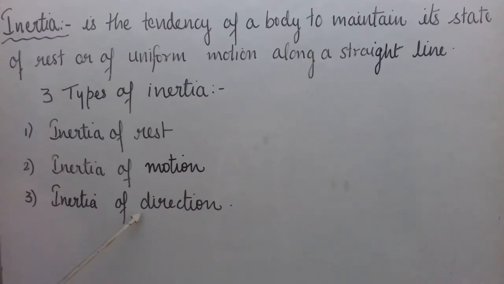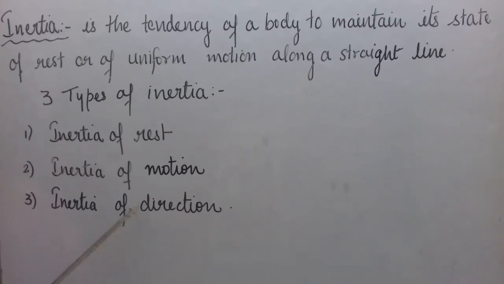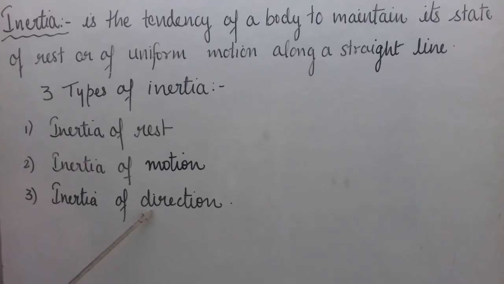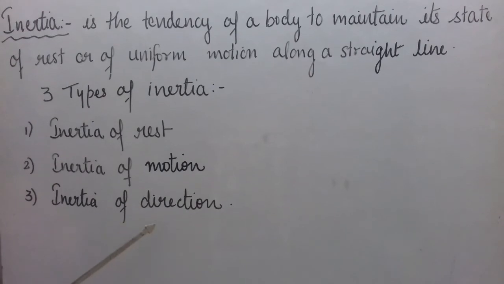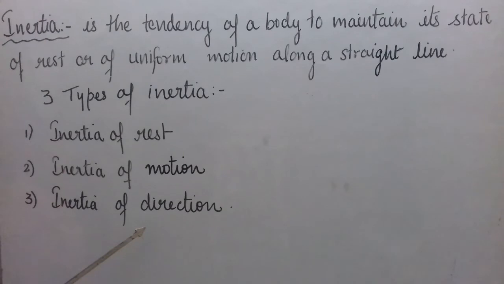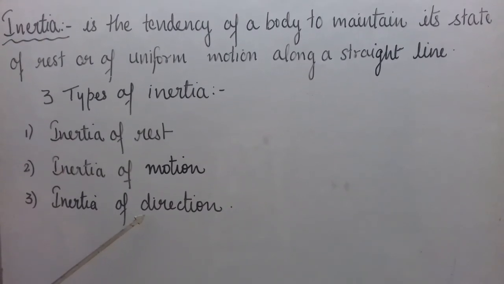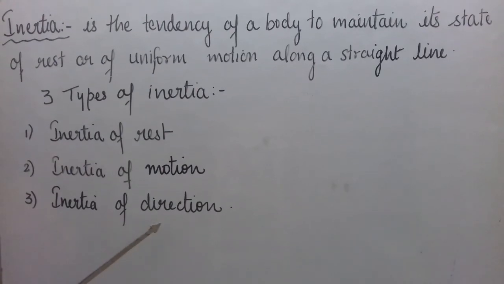Inertia of direction. Suppose you are sitting in a bus, especially on the front seat, and the driver takes a sharp U-turn, what happens? Then you get an outward or sideward jerk. What happens here? Initially, you are going straight, so your body is maintaining one direction of motion. When the driver takes a turn, then your feet in contact with the platform of the bus also change the direction of motion. But the upper part of the body tends to maintain the same direction of motion as before, and hence you get a sideward or outward jerk.